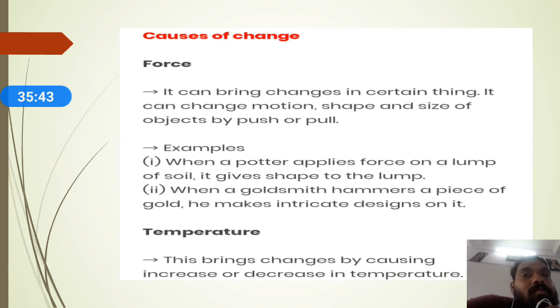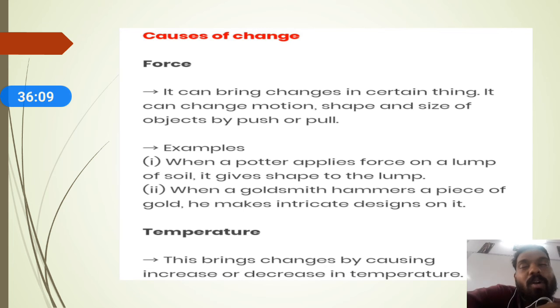Next, what are the reasons for changes in our surroundings? Why are these changes taking place? There are many reasons. One is force, another is temperature. When you apply force onto any object, you can see changes taking place.